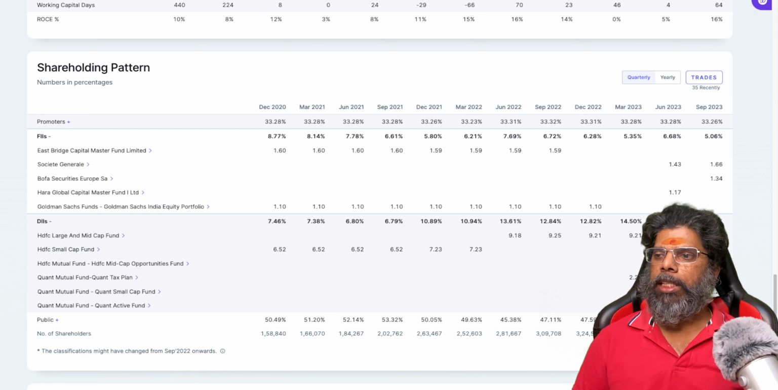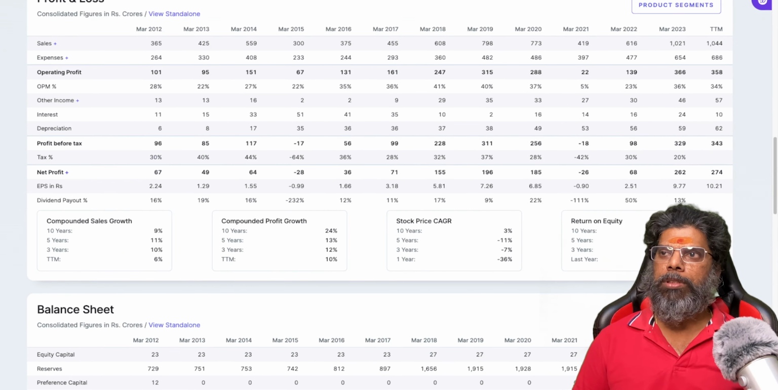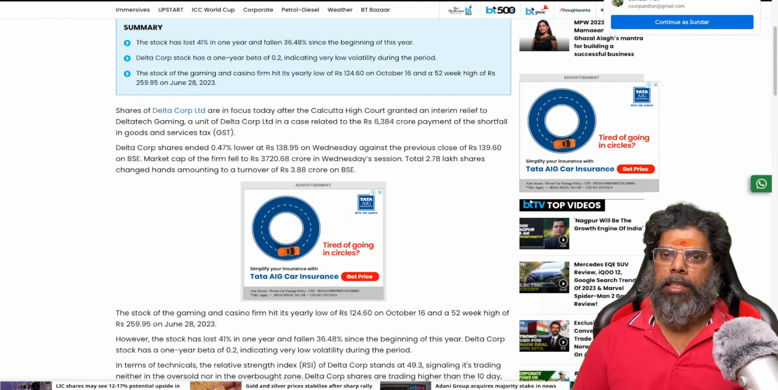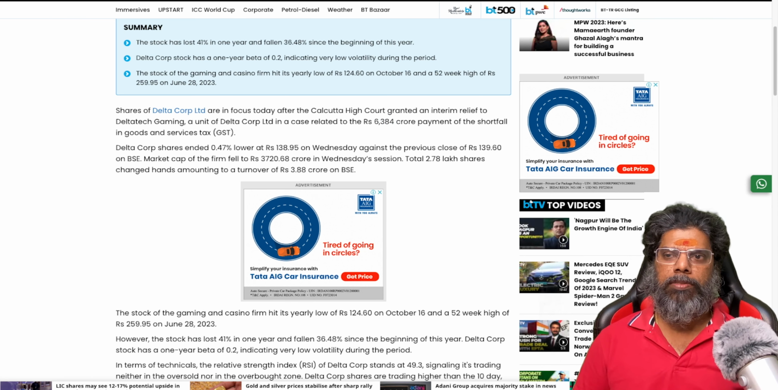They recently started to add small cap to their fund and also increased their holding, so this is a good sign. And I also went through some news, where it was said that a case was filed against Delta Corp regarding GST. They were supposed to pay some 6,000 crore GST or something, and currently it is being withdrawn, I think. So that is good news. You have to go through the news as well, what is happening in the market, right?